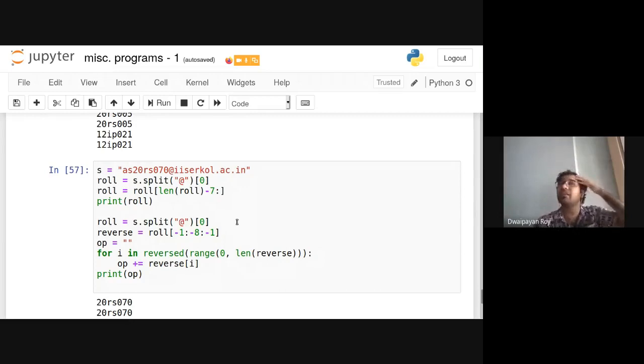In the string class we have looked at that -1 is the last index, -2 is the second last. So -1 means we are starting from the last index, and -8 means seven places to the left, and the step will be -1.